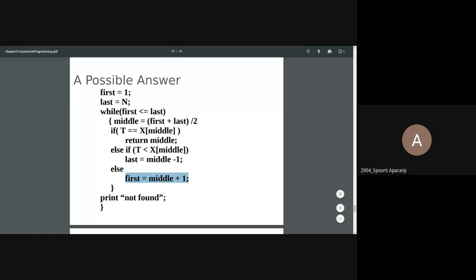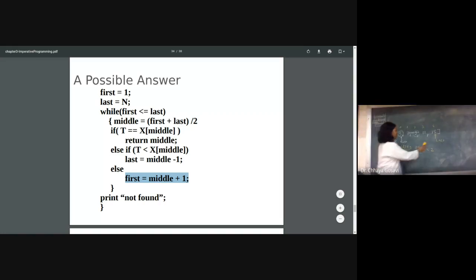Ma'am, if there are six numbers, then what will be the middle? If there are 6 numbers, we just add one more, so here instead of 4, it will be 5. So we'll take 2. Middle is 2, not 2.5. We'll go with this 2.